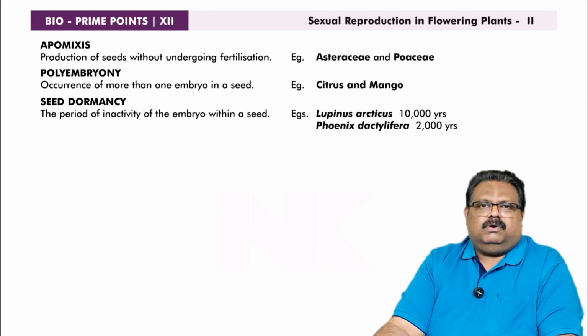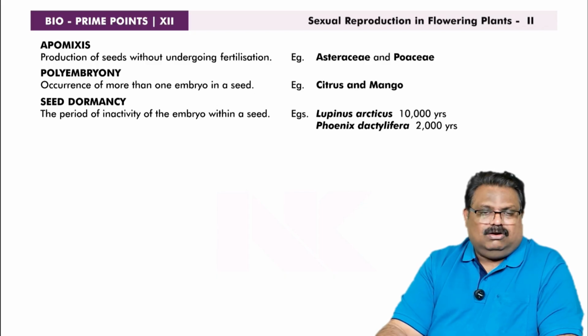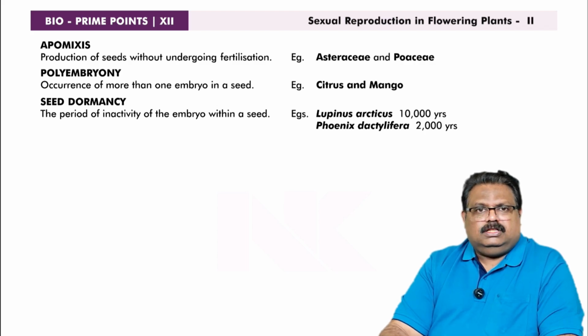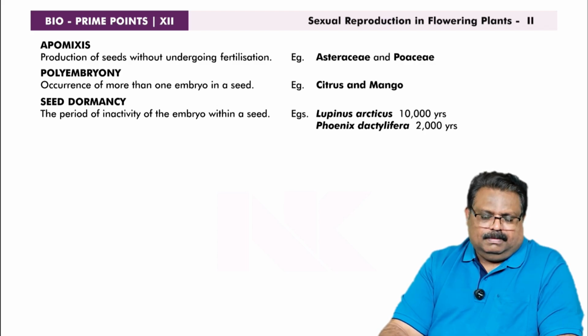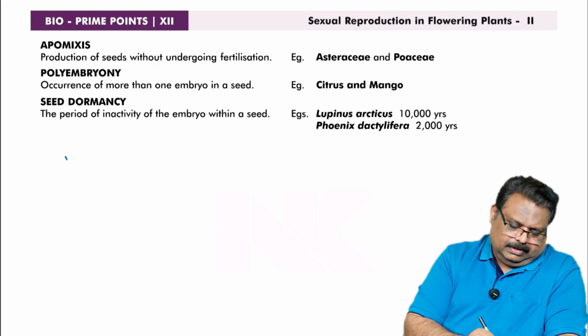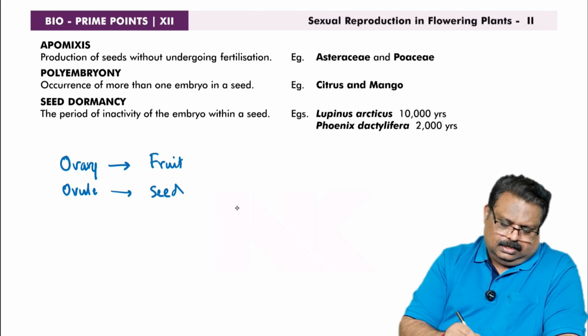Okay. Then the last point. Some minor definitions are there in the textbook: apomixis, polyembryony and seed dormancy. Minor concepts are there. What is apomixis? Apomixis means the seeds are produced without fertilization. Seed is there, but fertilization is not happening. So during development, what happens? The ovary develops into fruit and ovule develops into seed, isn't it?